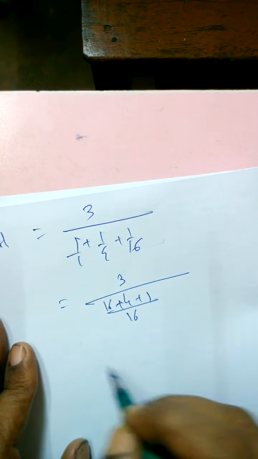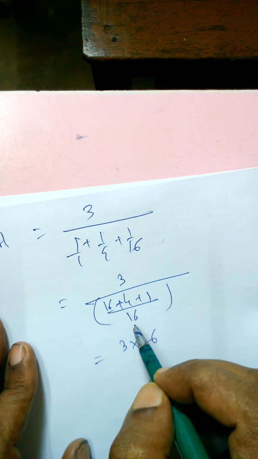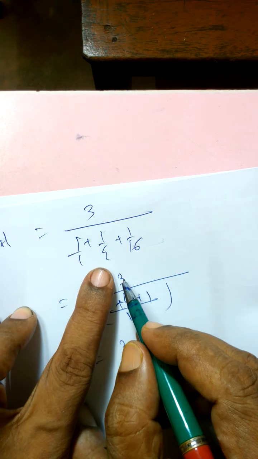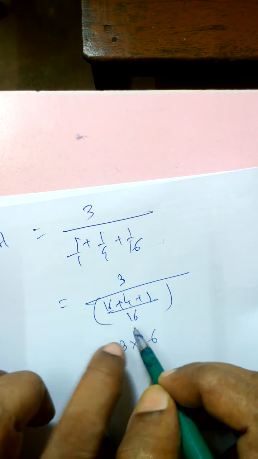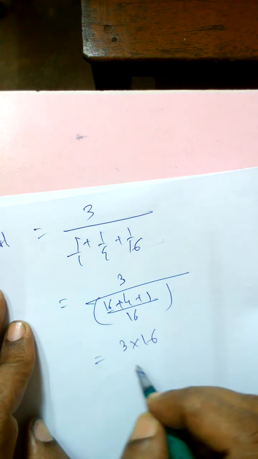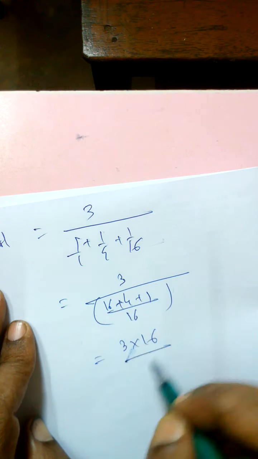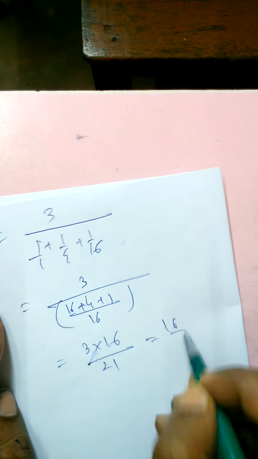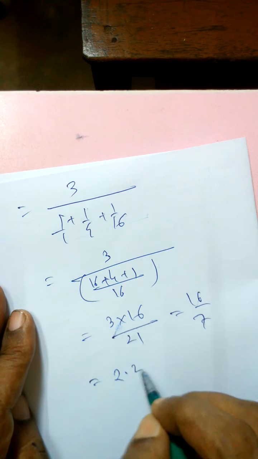This 16 will go in the numerator. Because the rule in mathematical sense, for the numerator and the denominator: when the numerator is divided by a fraction, that fraction's denominator will be in the numerator. That is just opposite, because it is divided. You know, 3 by this, but obviously this will be divided. And this is 16 by 7. So your answer is approximately 2.5 or like that.